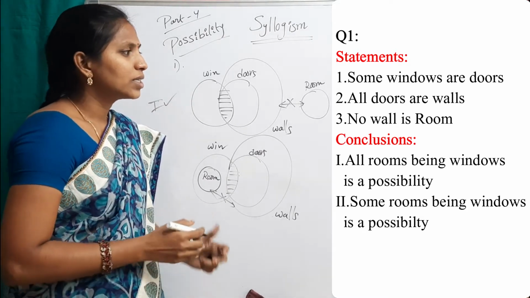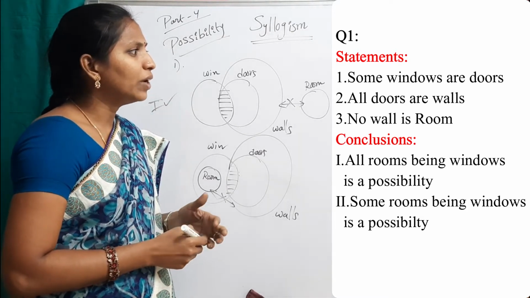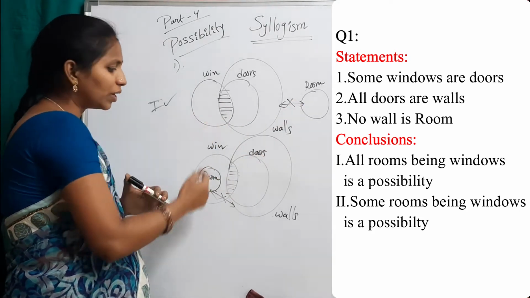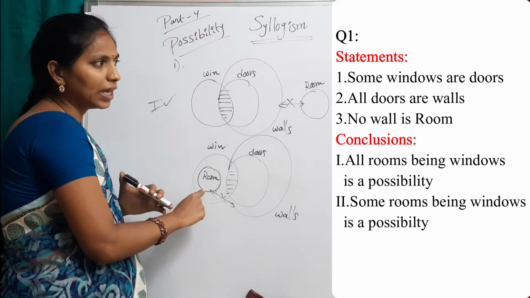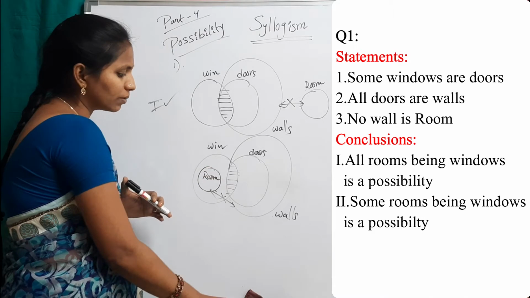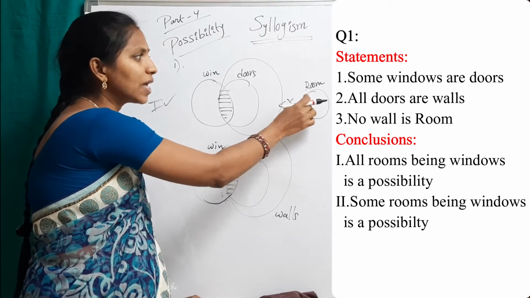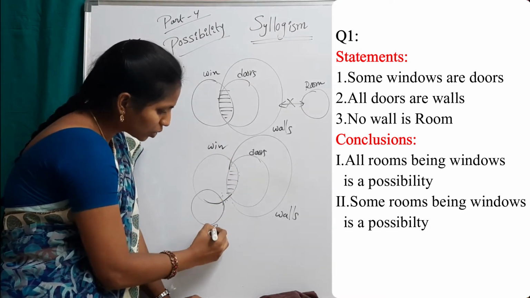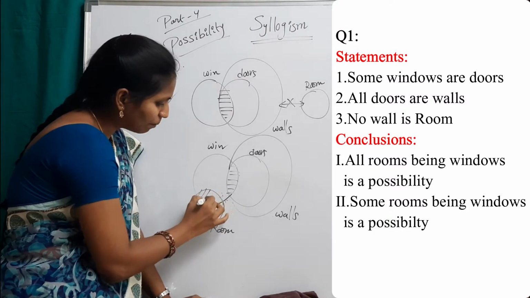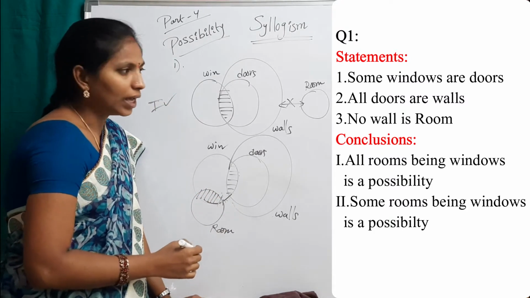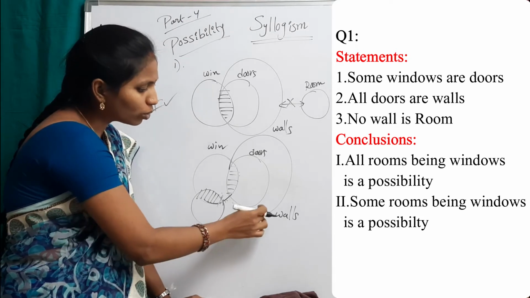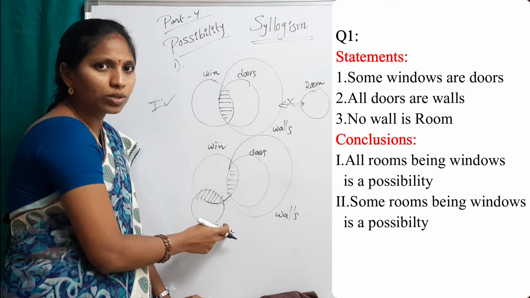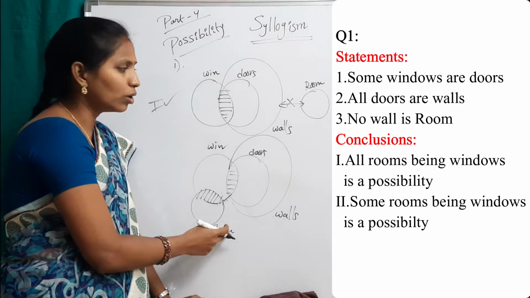Second conclusion, some rooms being windows is a possibility. The first one was all rooms being windows is a possibility; the second one is only some rooms. Now I want to write some rooms being windows is a possibility. Here this is the rooms circle. Some means this is a some part. There is no connection between rooms and walls, so all statements are correct from this diagram also. So the second conclusion is also true.